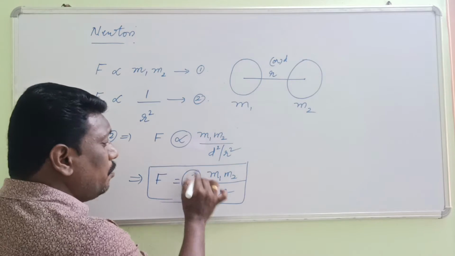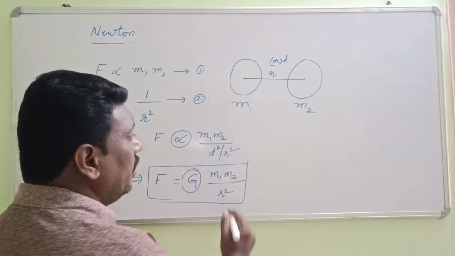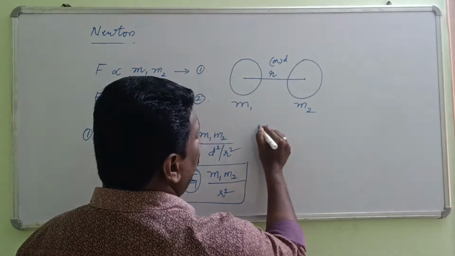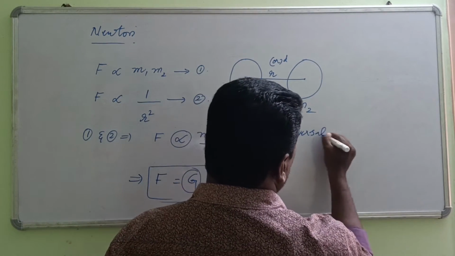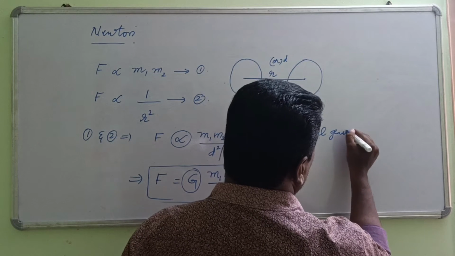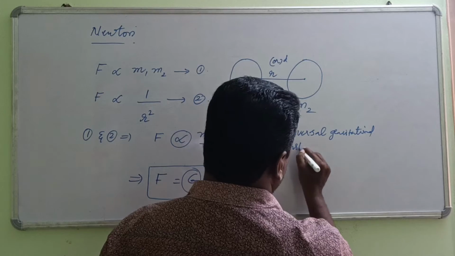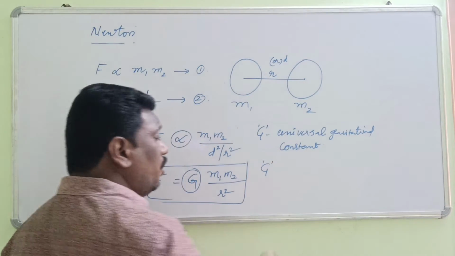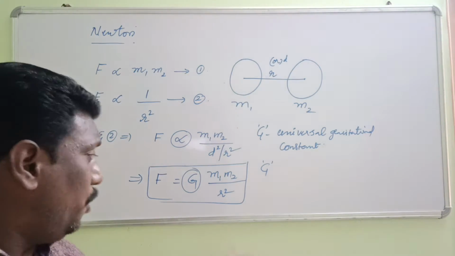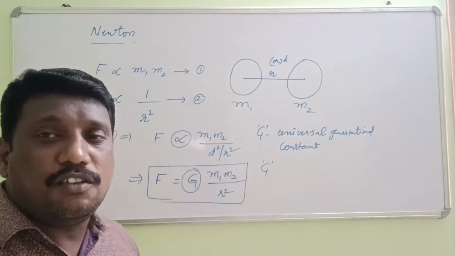Here, this capital G is the proportionality constant, and that same proportionality constant we call the universal gravitational constant. This universal gravitational constant we can identify according to the masses of the two bodies and the distance between them.